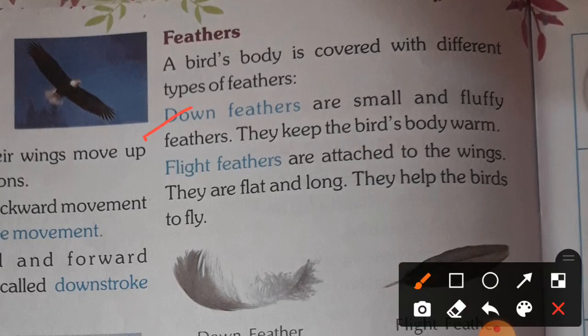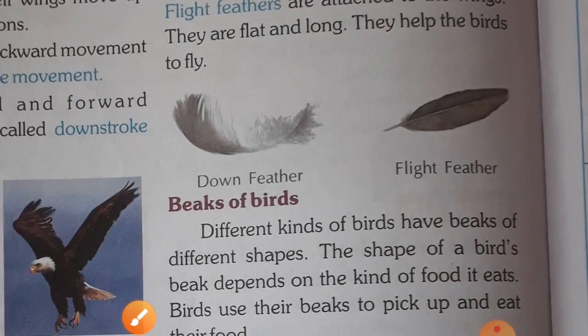Number first, down feathers are small and fluffy feathers. They keep the bird's body warm. So what is the use of down feathers? They keep the bird's body warm. Next is flight feathers, which are attached to the wings. They are flat and long. They help the birds to fly. So these help birds fly.